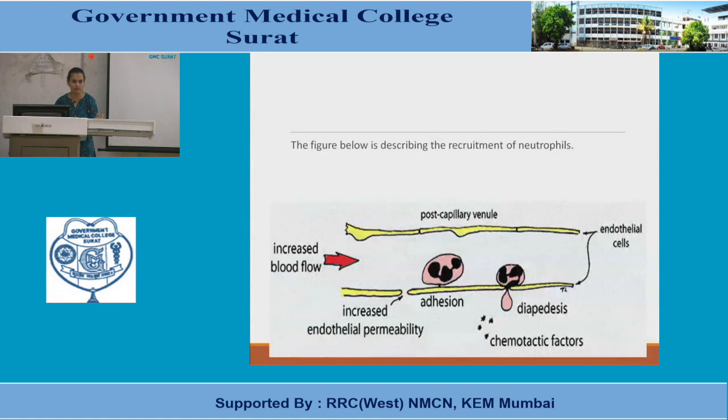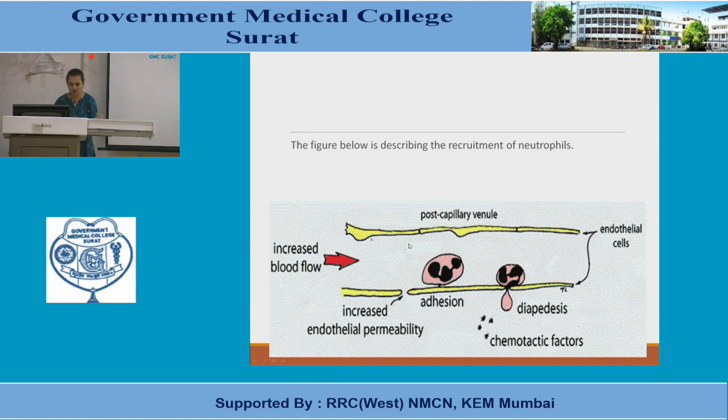Usually, you should know that the flow within a vessel is a laminar flow. What do you mean by a laminar flow? That on the sides where there are endothelial cells, there is only fluid, that means the plasma. Whereas in the center, all the cellular elements flow, that means the RBCs as well as the neutrophils, lymphocytes, whatever are in the vessel.